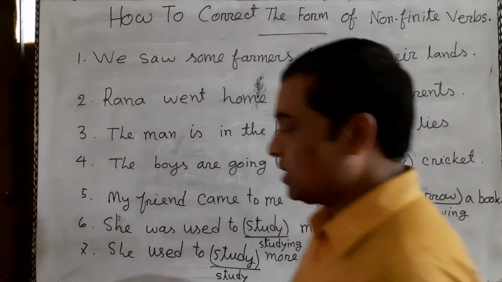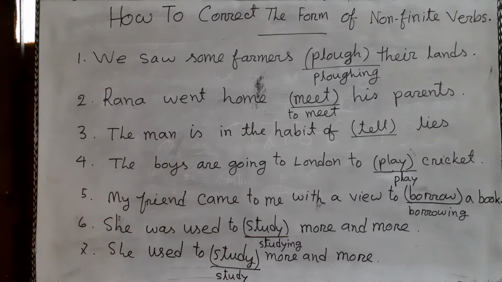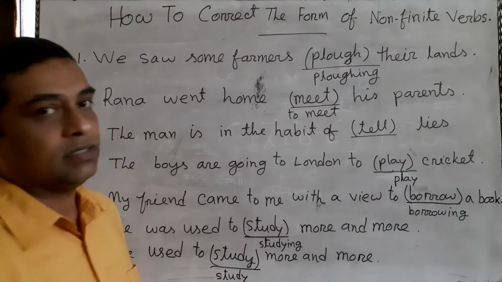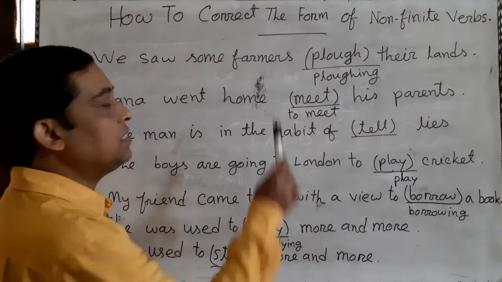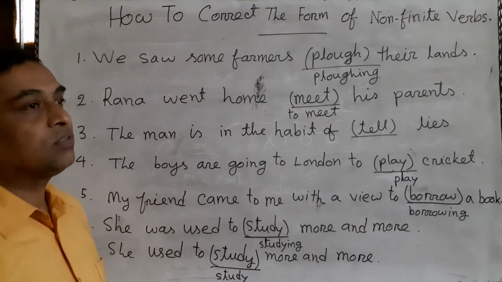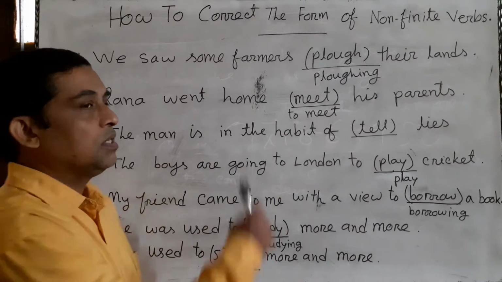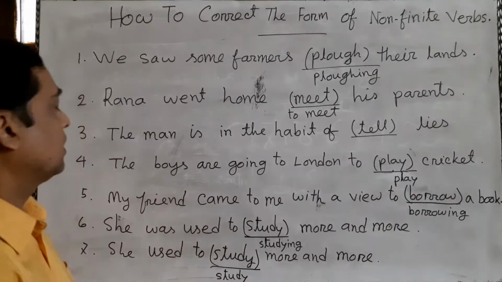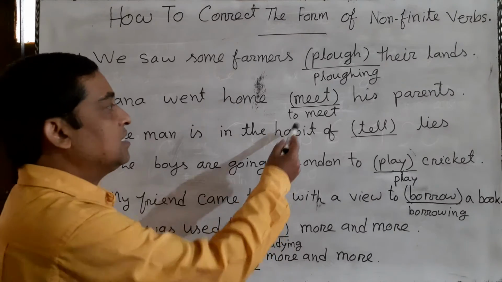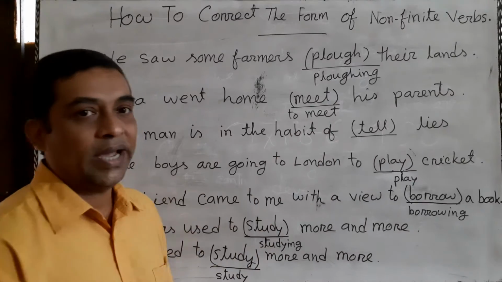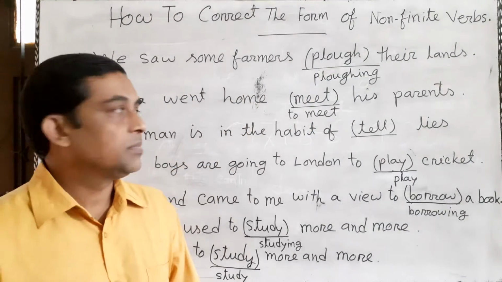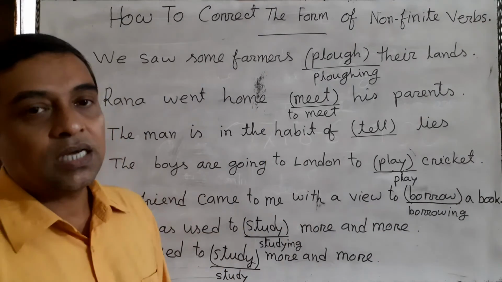Okay, now we will discuss example number 2. Rana went home, meet his parents. Here, meet is a non-finite verb because it also has no subject. So, it's a non-finite verb. Here, went is the finite verb. And the correct answer will be to meet. Why? These two sentences are same. But here the correct answer is to meet.